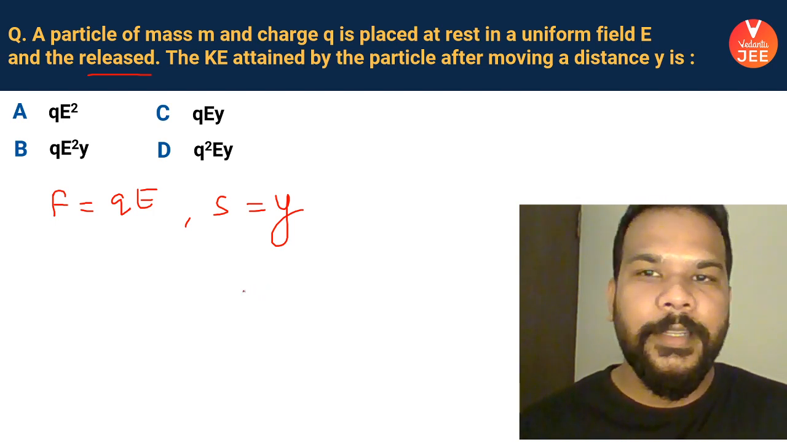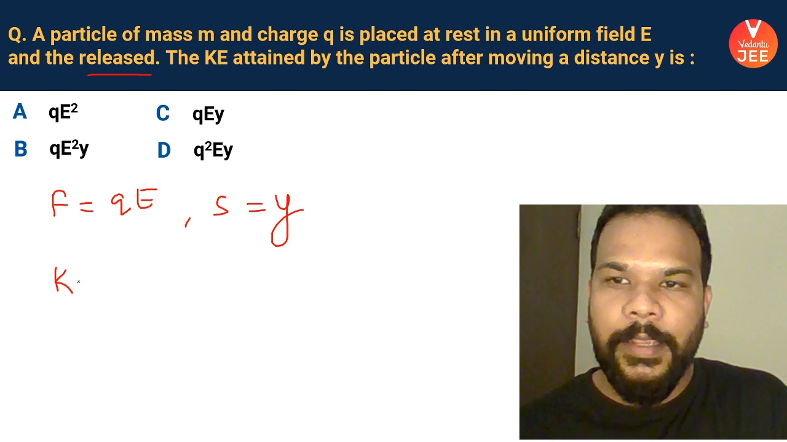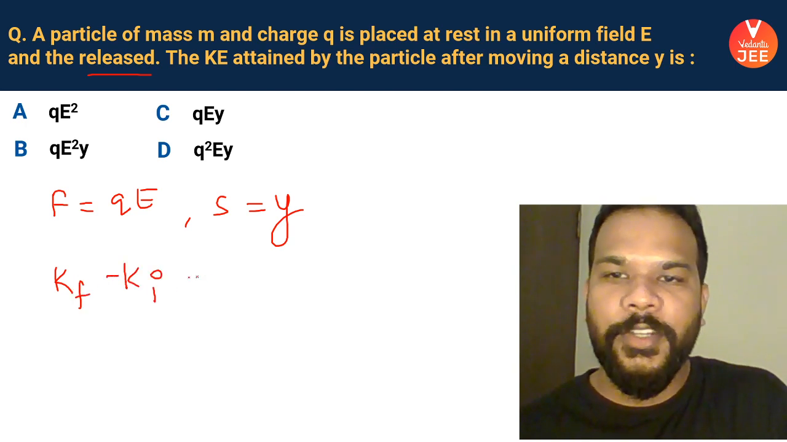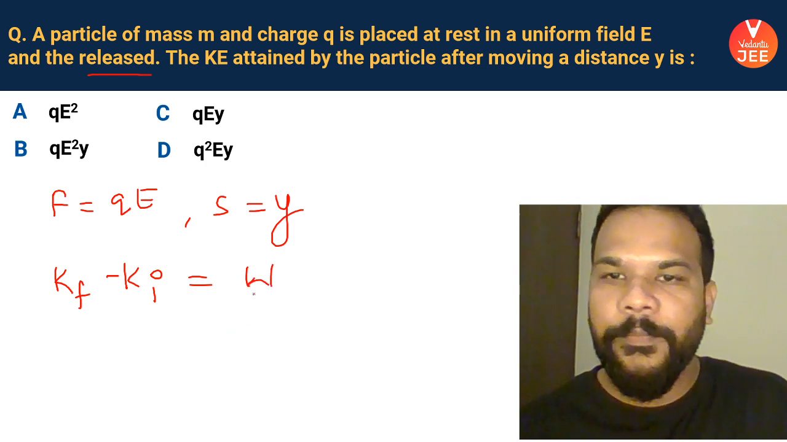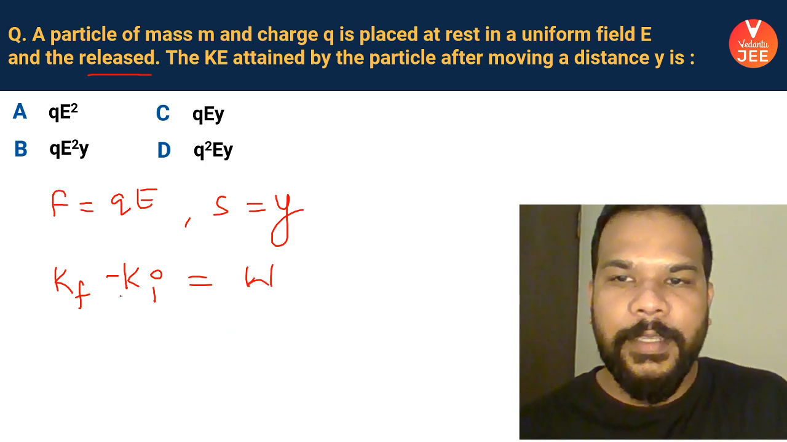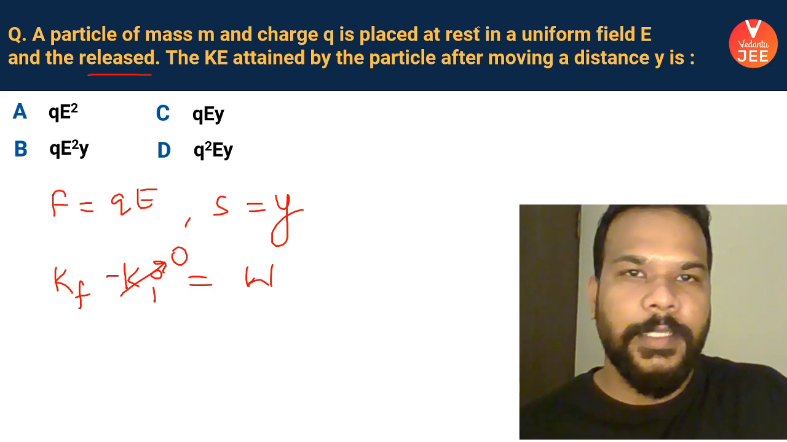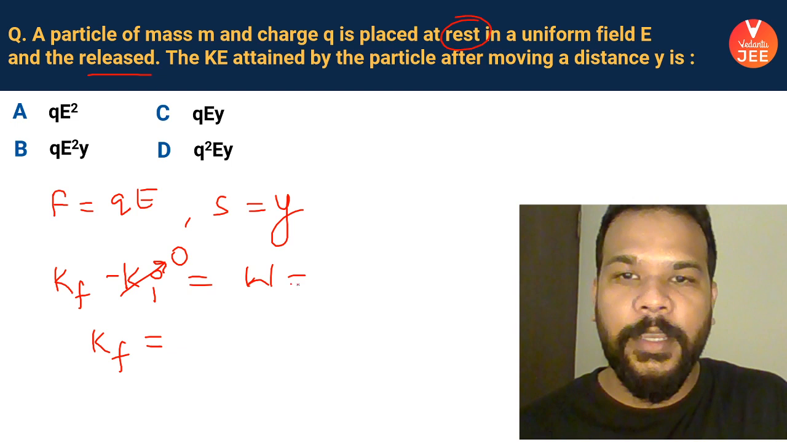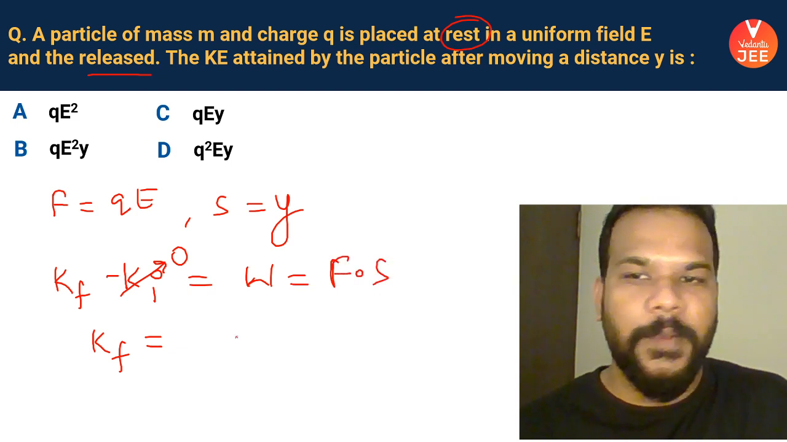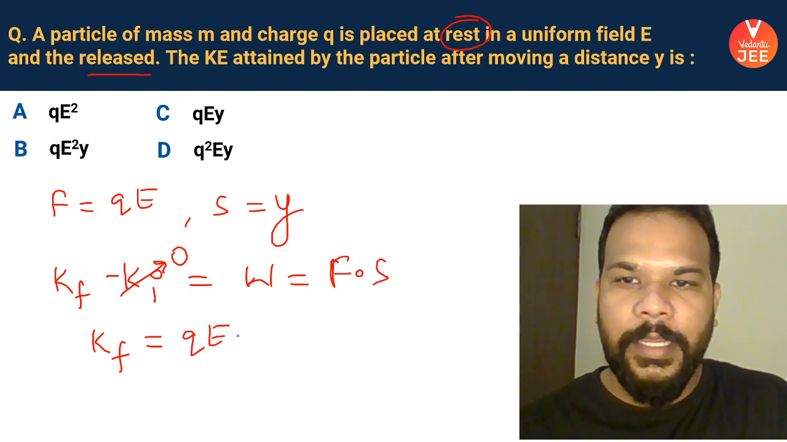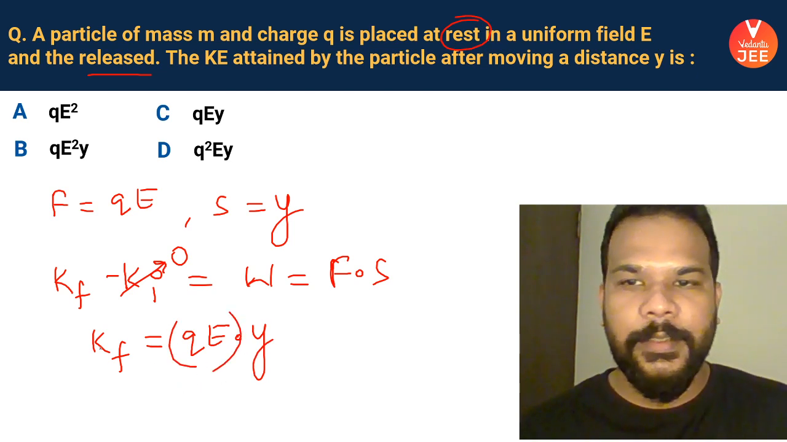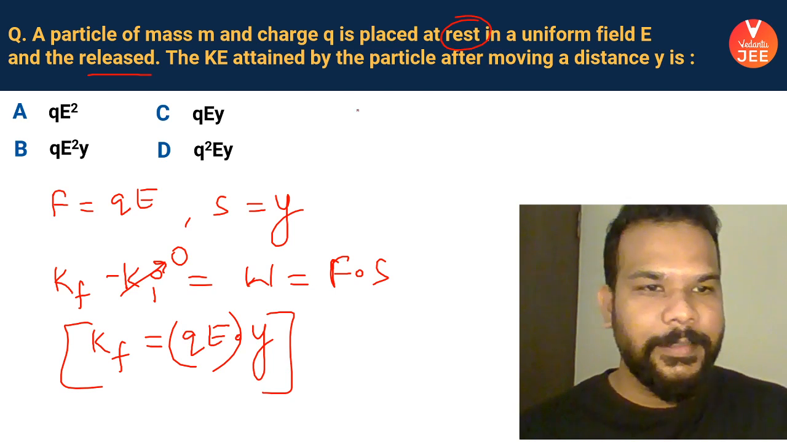So the kinetic energy attained by the particle, kinetic energy final minus kinetic energy initial, is going to be the work done. So what you see here, guys, the initial kinetic energy is 0 because it is starting from rest. Final kinetic energy is going to be work done, which is force into displacement. So that is QE into y. Very simple. Yes, I hope you guys are getting this.